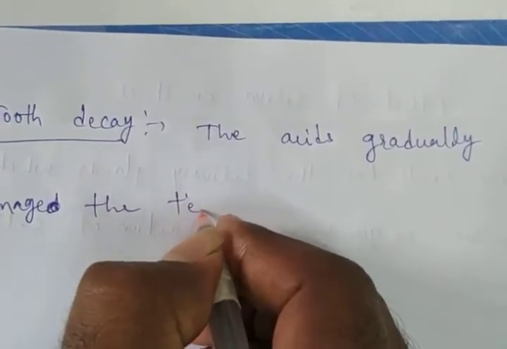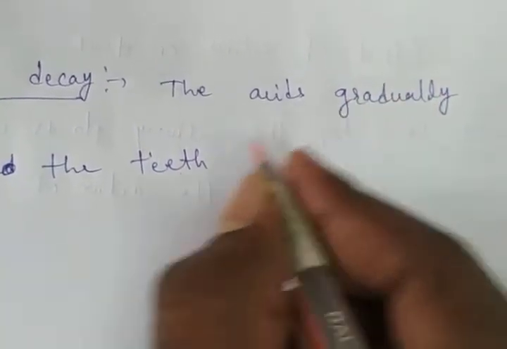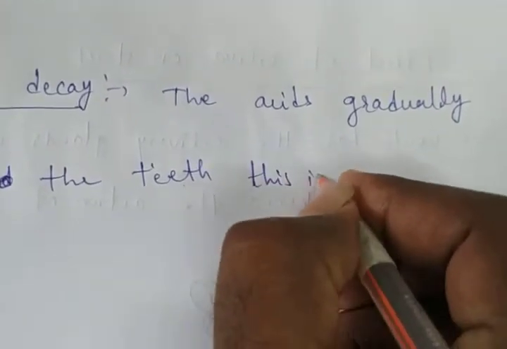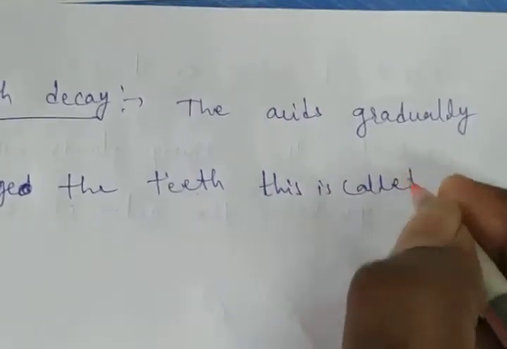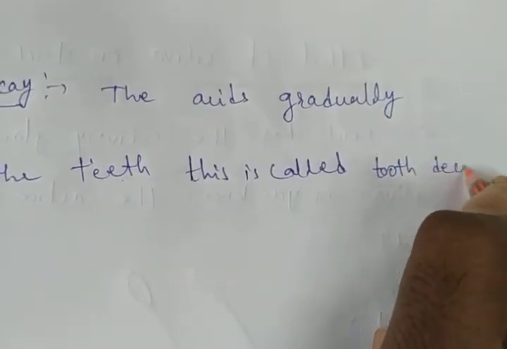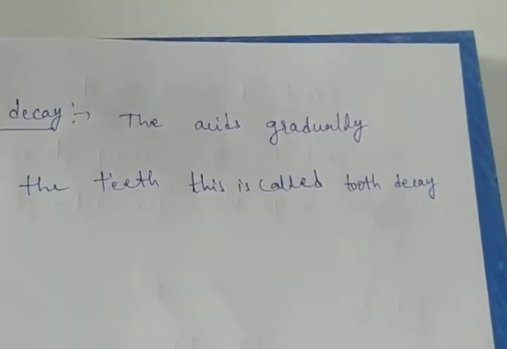This is what we call tooth decay. How are those acids released? Because of harmful bacteria.